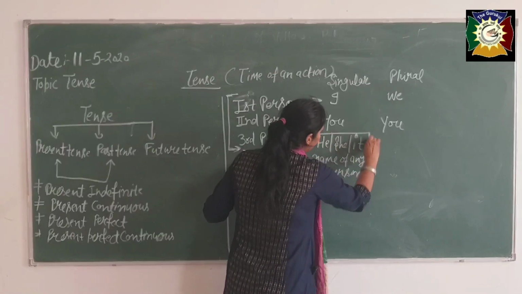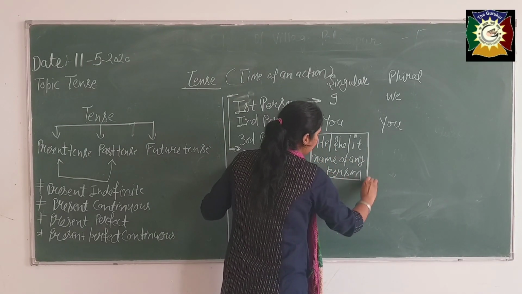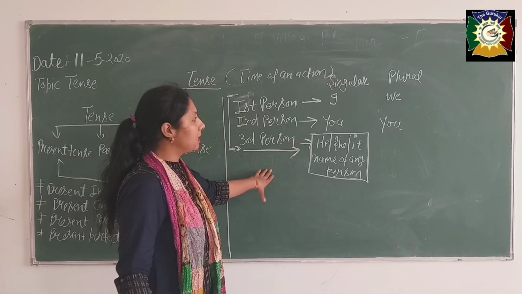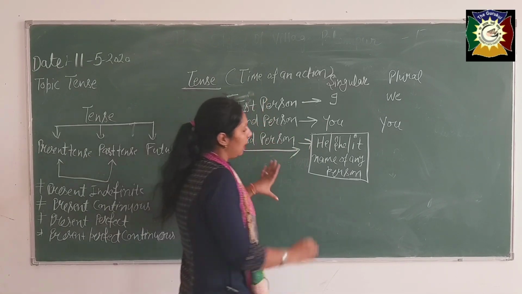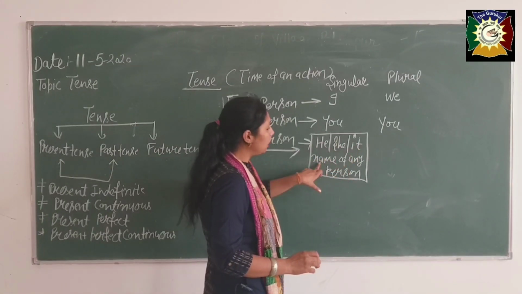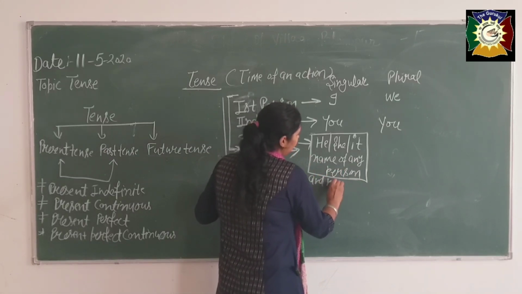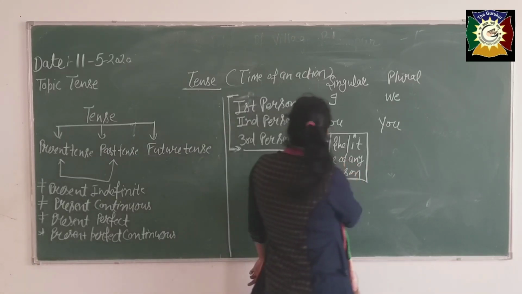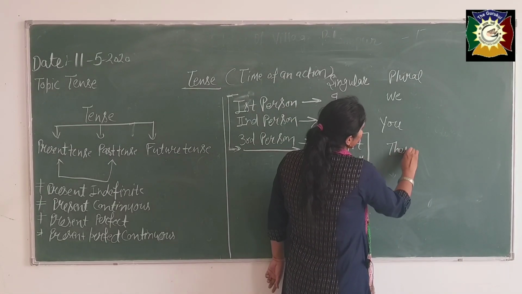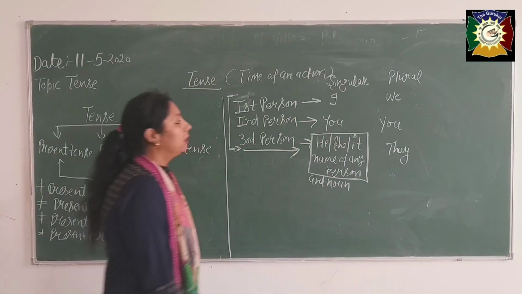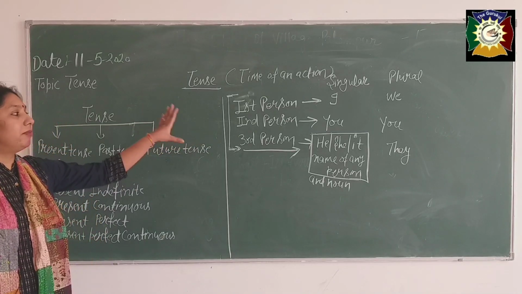It is very, very important to know this. These things should be clear to each and everybody.